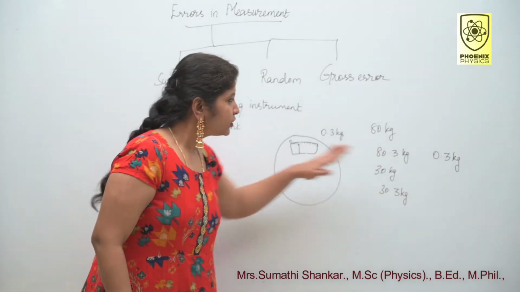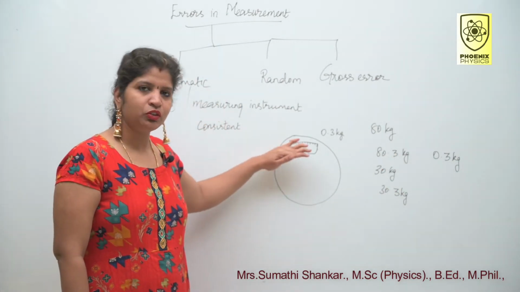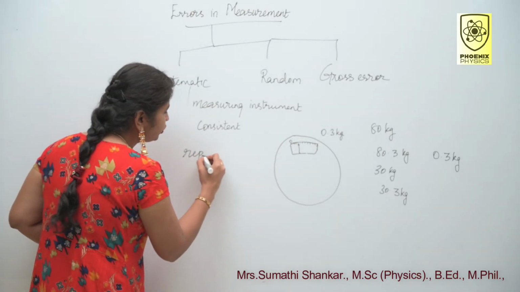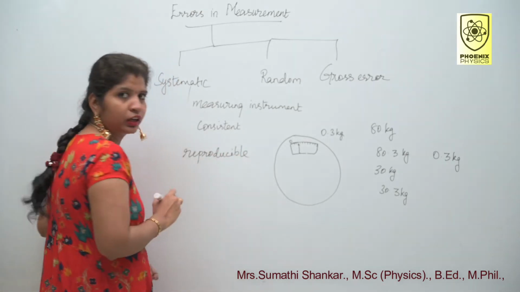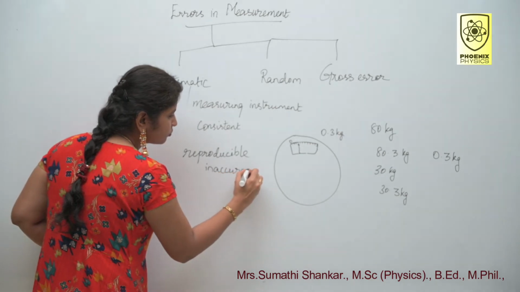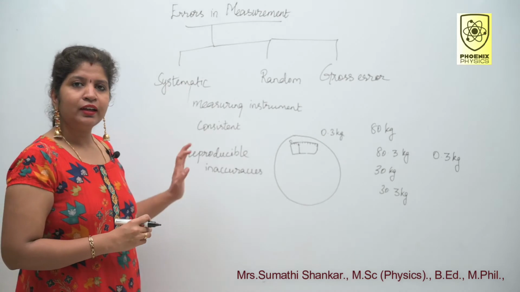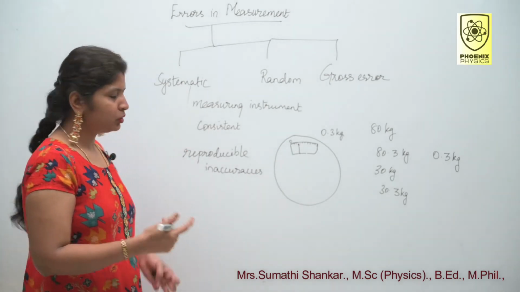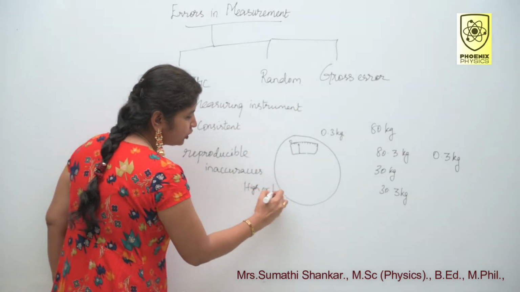These systematic errors are consistent. Up to this clear? Systematic errors are reproducible inaccuracies that are consistently in the same direction. Same direction means either high or low, or positive or negative.